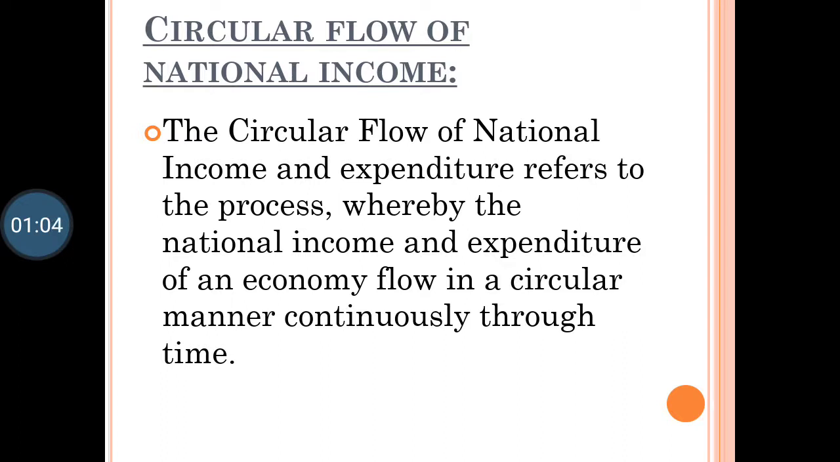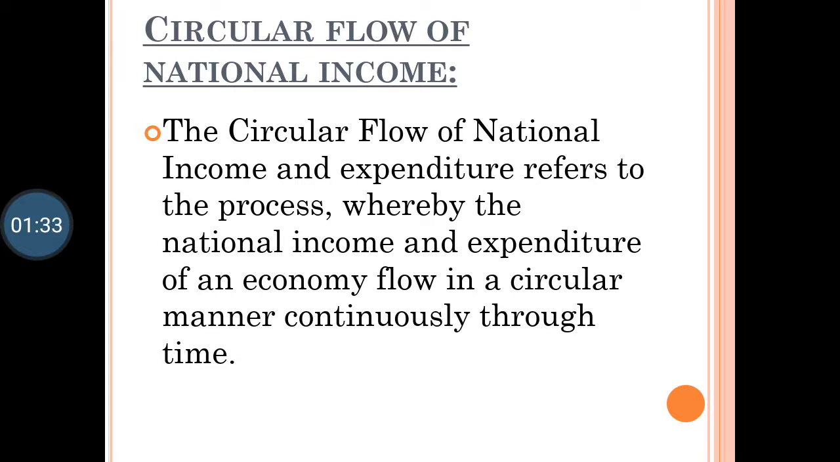What is circular flow of national income? The circular flow of national income and expenditure refers to the process whereby the national income and expenditure of an economy flow in a circular manner continuously through time. That is, one person's income becomes other person's expenditure, and this process goes on and on.